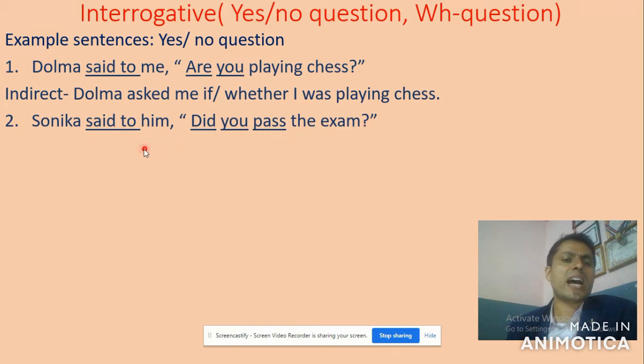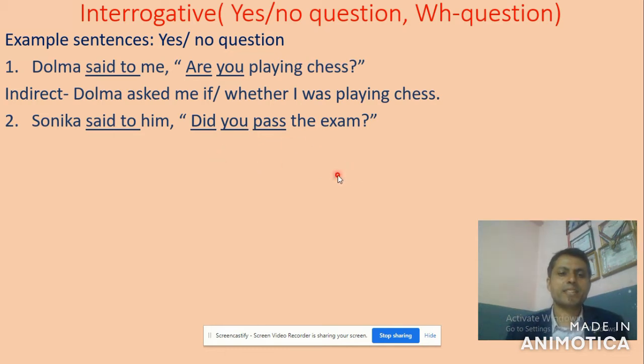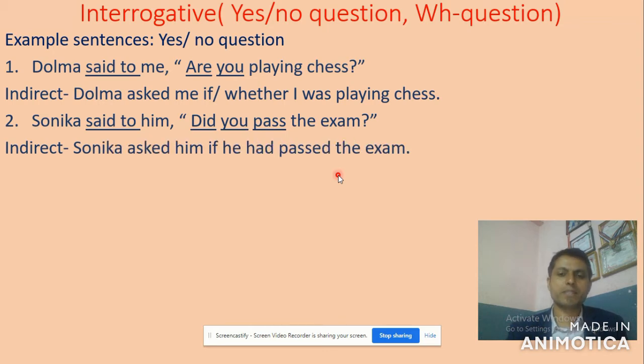So, Sonika asked him. Then just remove the comma and use "if." The second person pronoun changes according to the object, which is "him," so we write the pronoun "he." Sonika asked him if he had passed the exam. Got it? The answer is on the screen. Please copy it.